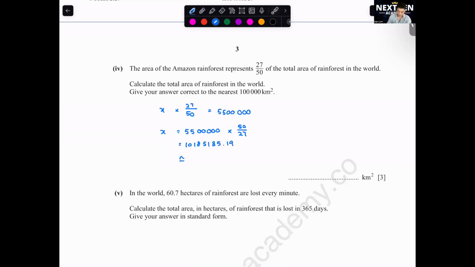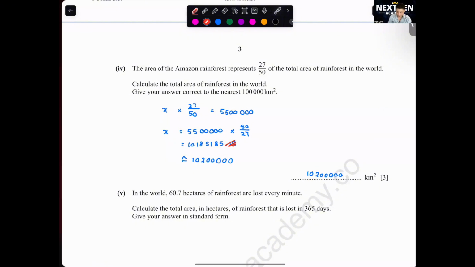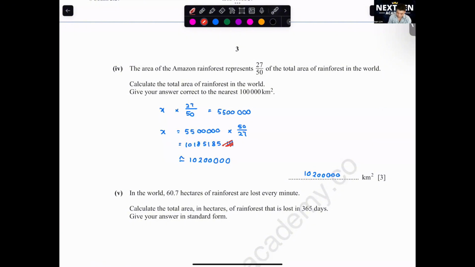Then only you round up. Nearest 100,000 means you get 10,200,000. This will be your final answer. You round up, you plus 1.